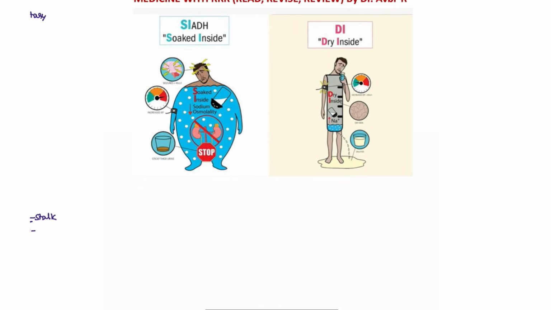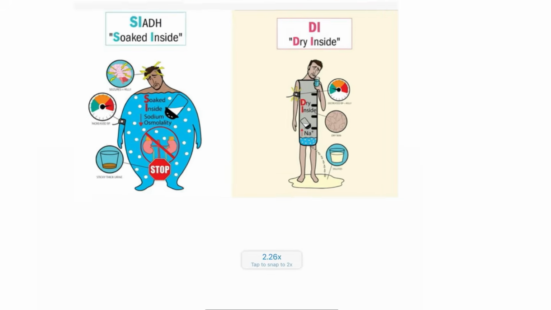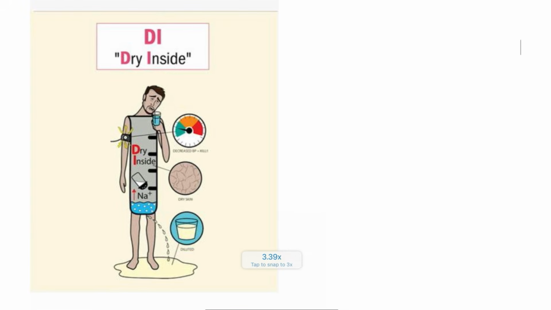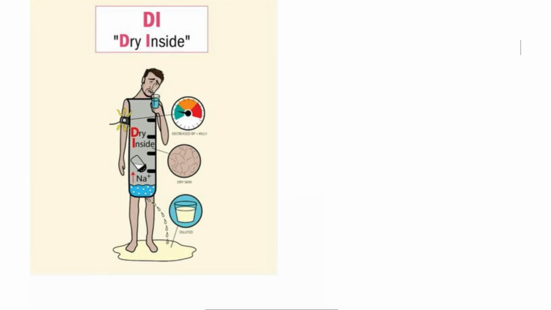Next, moving on to the ADH hormone. ADH is associated with two conditions, guys. These two conditions are highly asked in the examination. The first condition that we are going to discuss is diabetes insipidus.